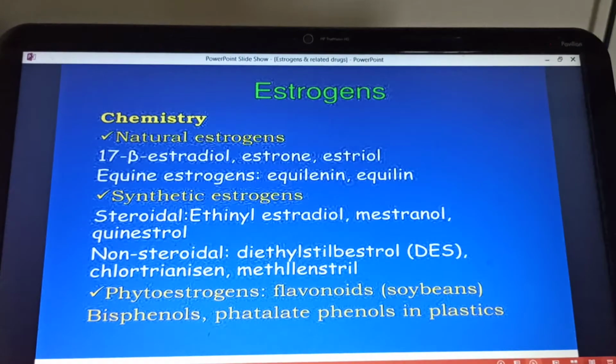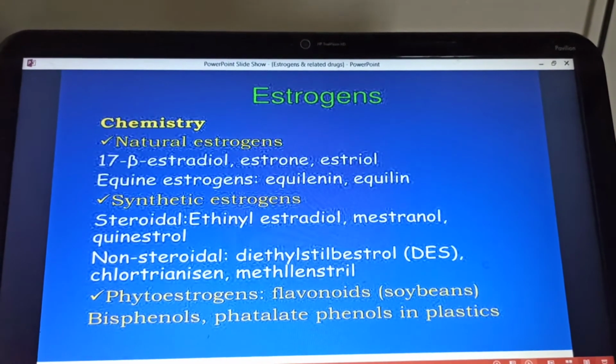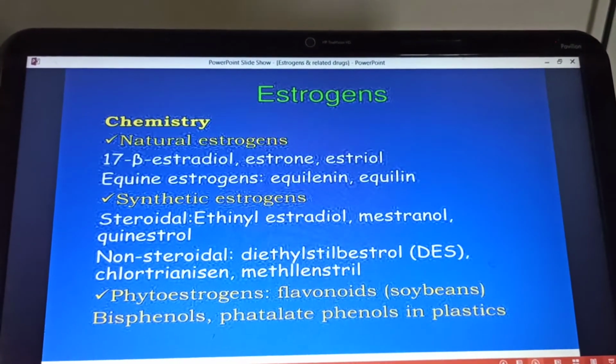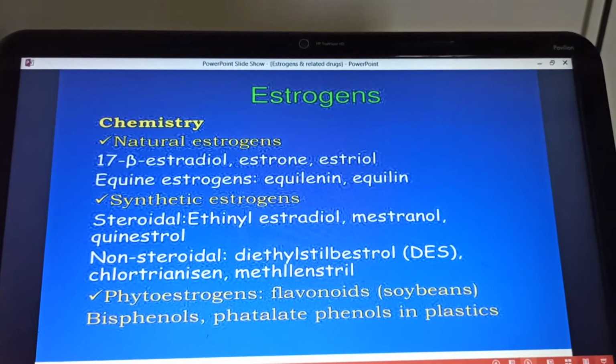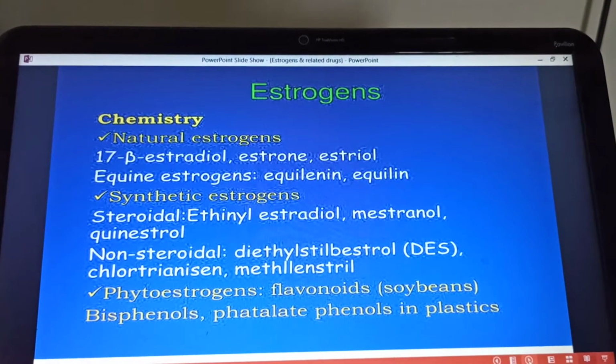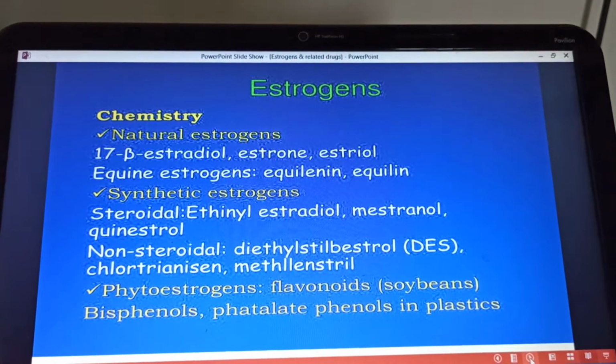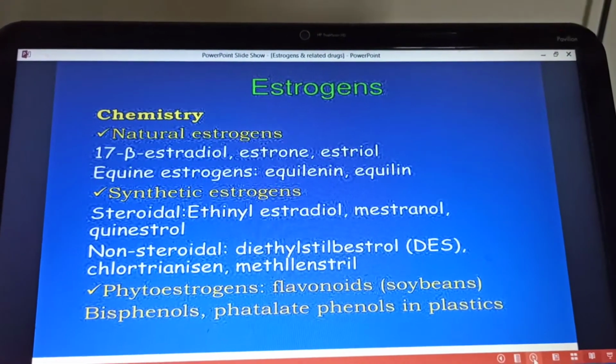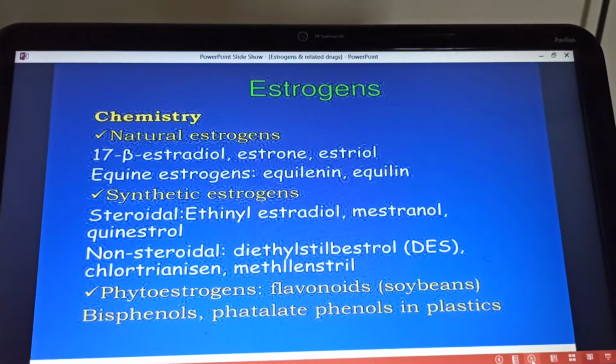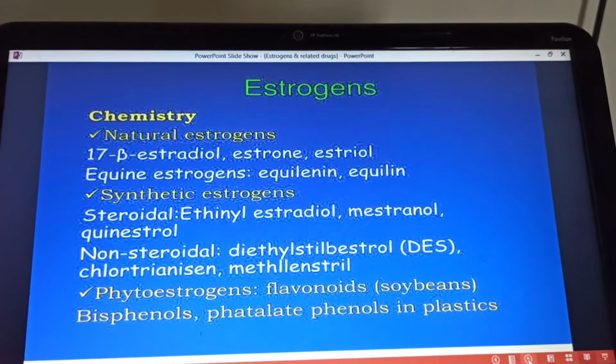Now coming to the chemistry of the estrogens. Natural estrogens are the 17 beta estradiol, estrone and estriol. Synthetic estrogens are divided into steroidal and non-steroidal. Steroidal is the ethinyl estradiol, mestranol. Non-steroidal is the diethylstilbestrol, dinestrol.